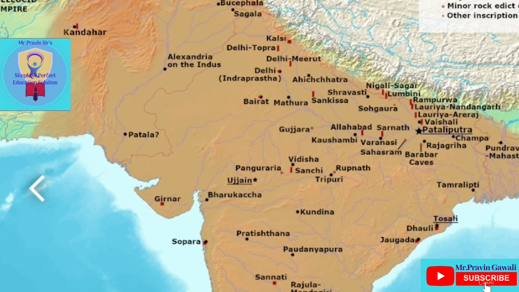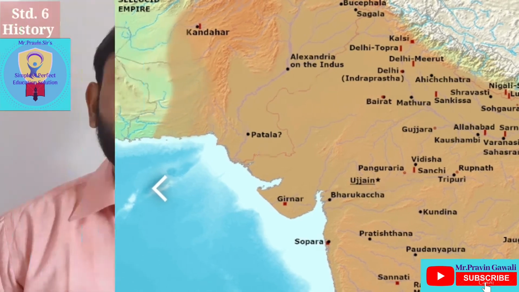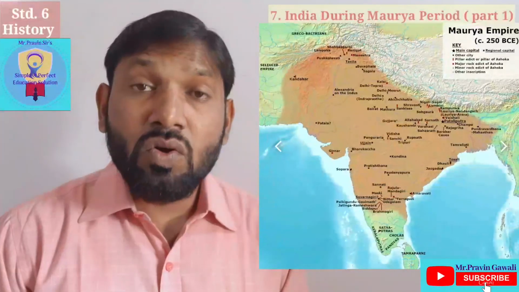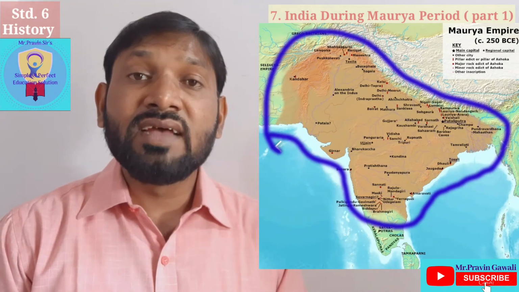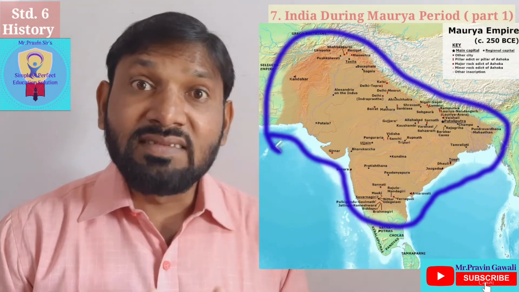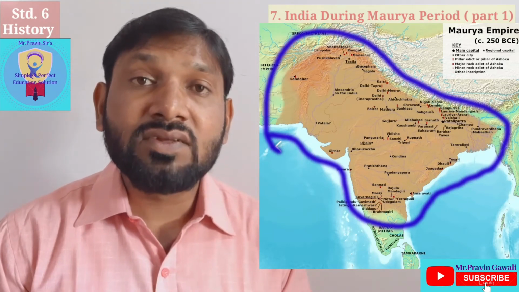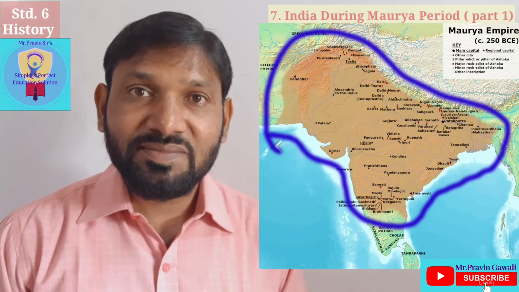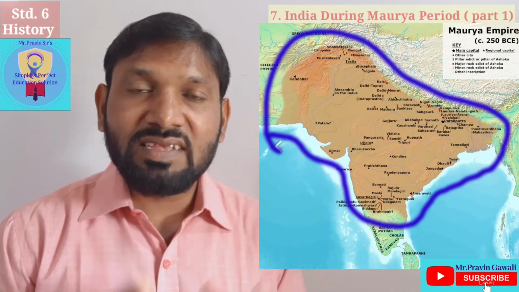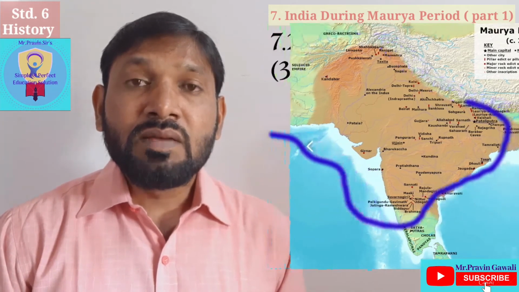The empire was the largest political entity that has existed in the Indian subcontinent, extending over 5 million square kilometers. It was at its apex, or height, or zenith, under Ashoka the Great. Students, have you understood? So this is the basic information about the Maurya Empire.